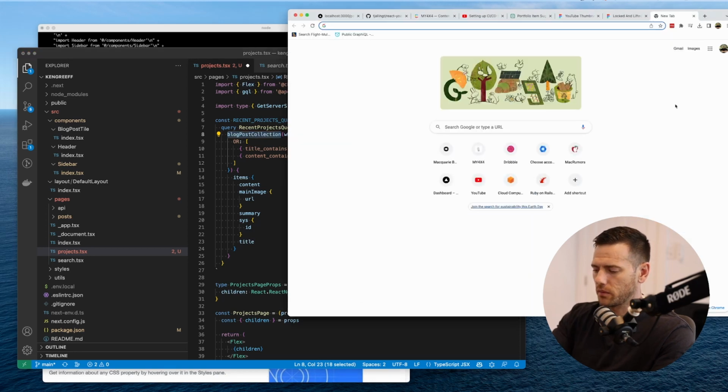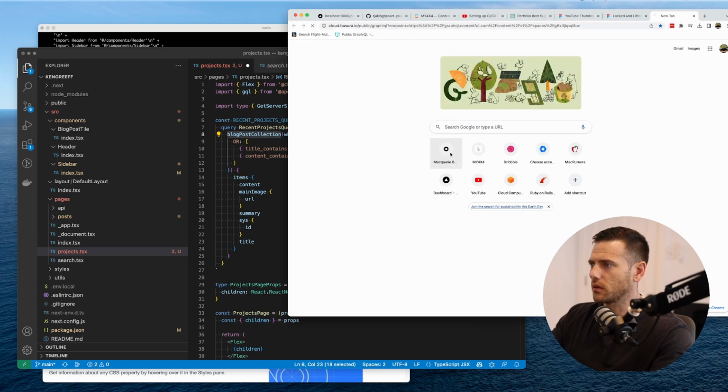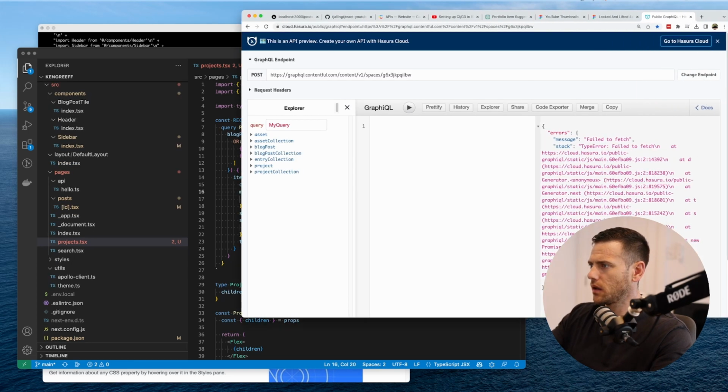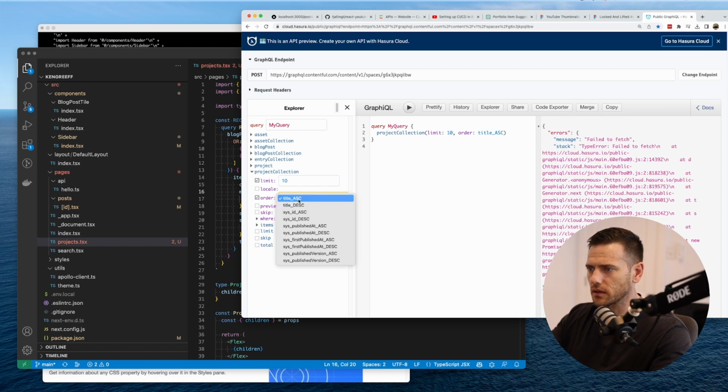Let's just open up our friend, the Hasura GraphQL endpoint. And now we're getting our data. So what we can see here is we've got a project collection. So that's what we want. We want the project collection. Let's put a limit of 10. We want to order it by, not title, but published at descending.